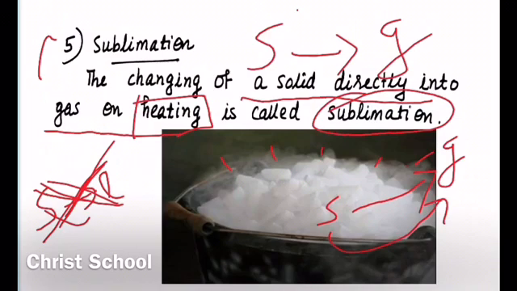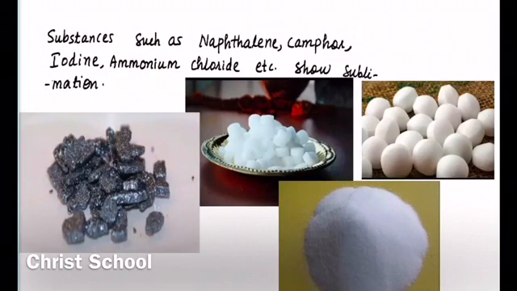We will see which are the different solids which show this process. So there are some solids like naphthalene, camphor, iodine, ammonium chloride, etc. that show sublimation. So these solids directly change into vapor. That is, when they get sufficient heat, maybe at normal temperature or by external heating, they can directly change into the form of vapor or gas.